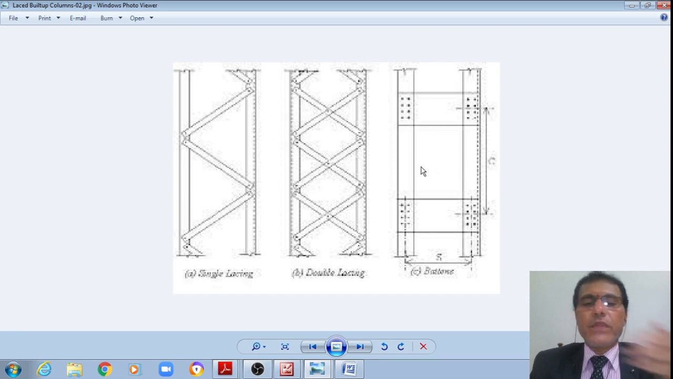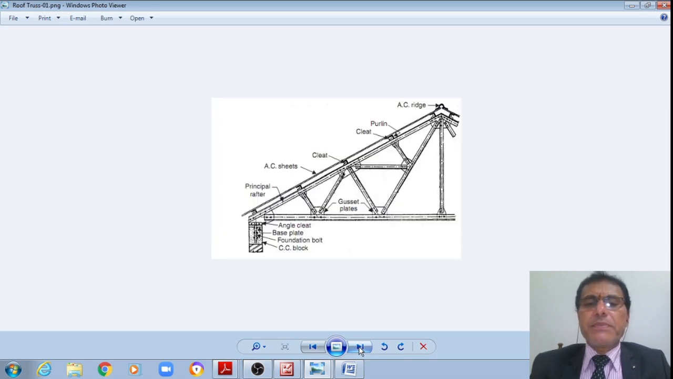Therefore, these are what are called built-up sections. As the spacing between these two individual components goes on increasing, the moment of inertia about the vertical axis of the cross section, this weak axis, also increases.